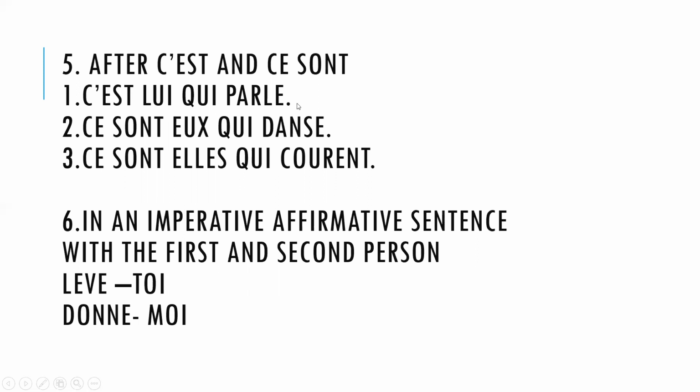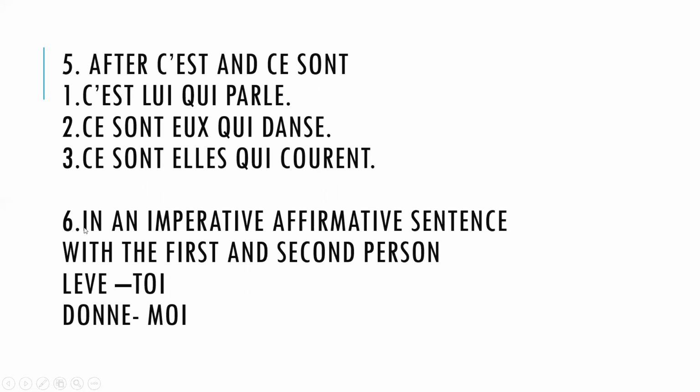C'est lui qui parle bien, comme ça vous pouvez ajouter. Ce sont eux qui dansent. It's them who are dancing. Ce sont elles qui courent. Comme ça, vous pouvez. Ici, vous avez elles comme votre pronom tonique. C'est pas le pronom sujet ici.